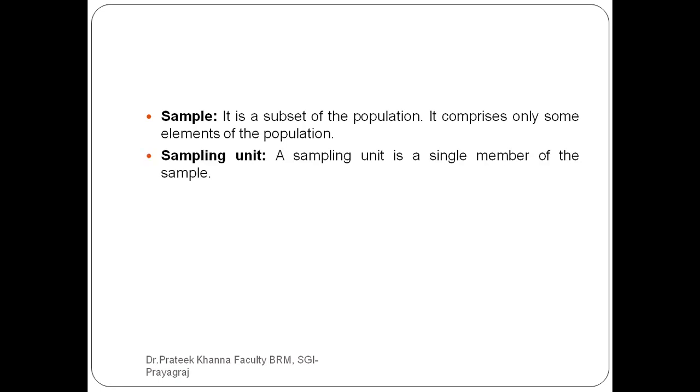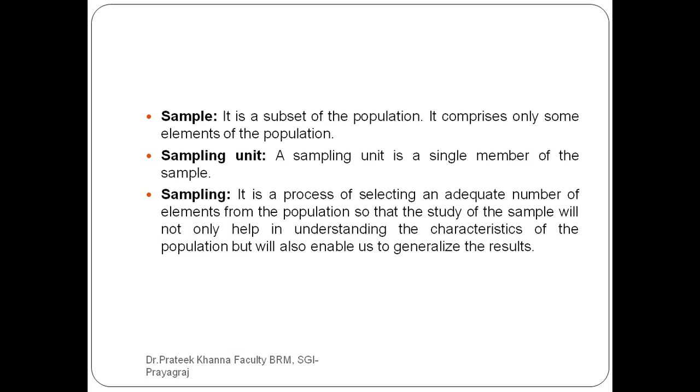Then sampling unit. A sampling unit is a single member of the sample. So what do you mean by sampling? Simply, it is a process of selecting an adequate number of elements from the population, so that the study of the sample will not only help in understanding the characteristics of the population, but will also enable us to generalize the result.